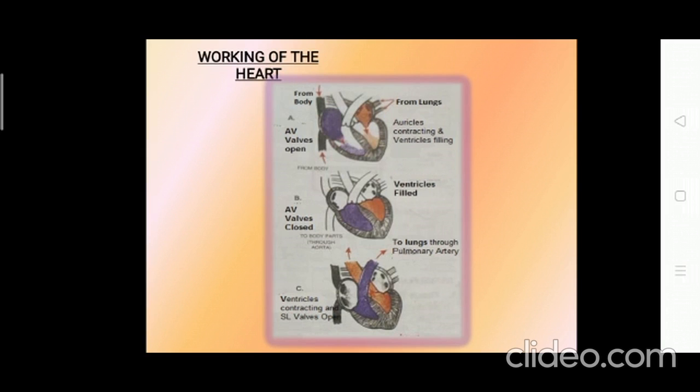The right half of the heart, that is the right auricle and right ventricle, receives the deoxygenated blood, whereas the left part of the heart, the left auricle and the left ventricle, receives oxygenated blood. The blood on the right side of the heart never mixes with the left side due to the septum.